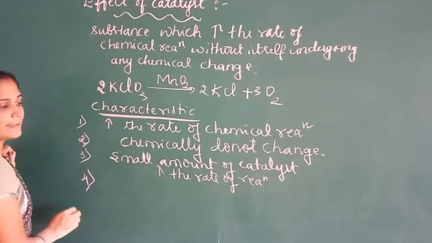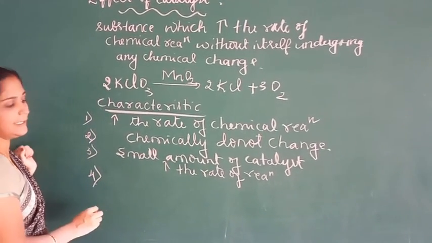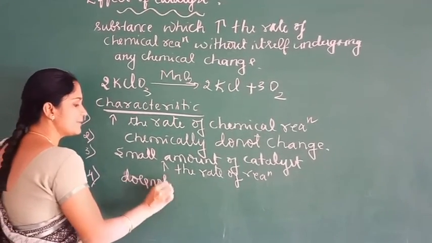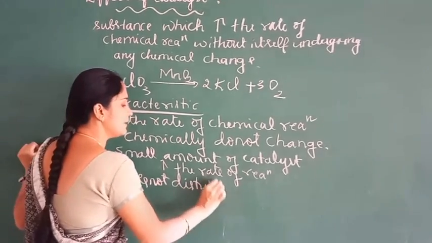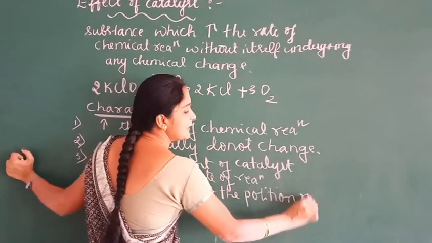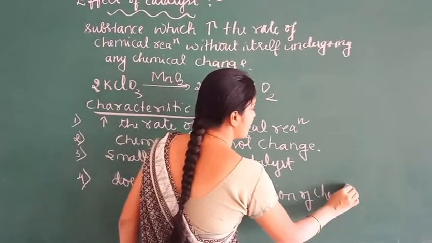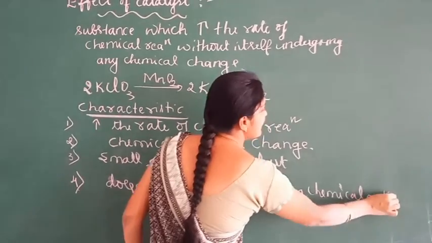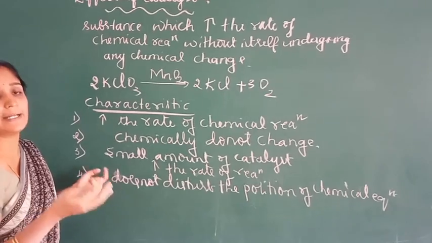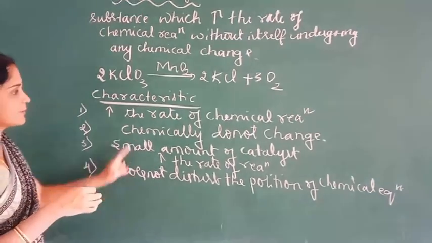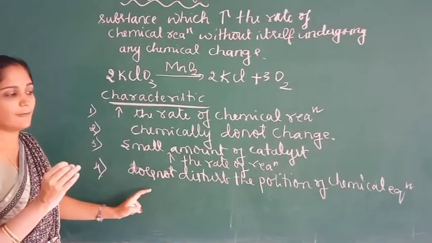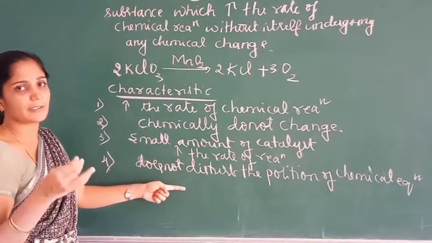This catalyst does not disturb the position of chemical equilibrium. It just increases the rate of forward and backward reaction to the same extent and attains equilibrium more quickly. So a catalyst does not disturb the position of chemical equilibrium.